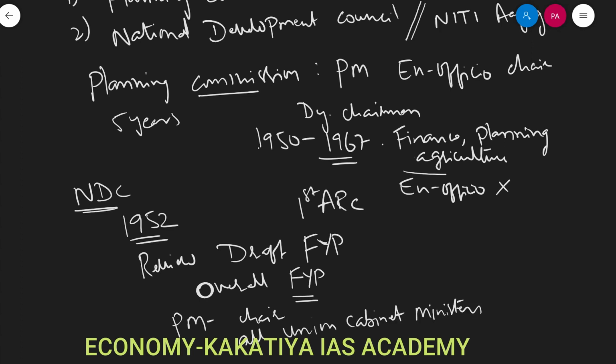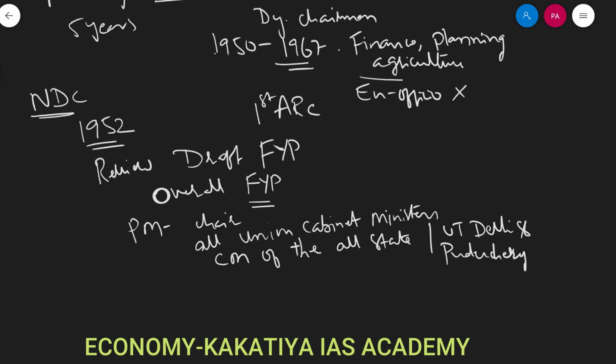It consisted of CMs of all the states, including the UTs of Delhi and Puducherry, right, and it also consisted of administrators from the UTs, right? So this was the composition of NDC.